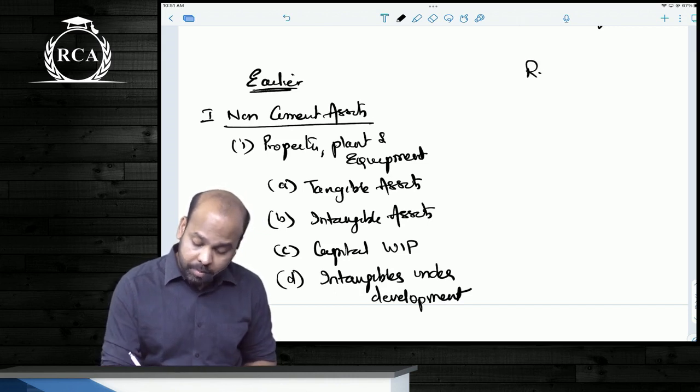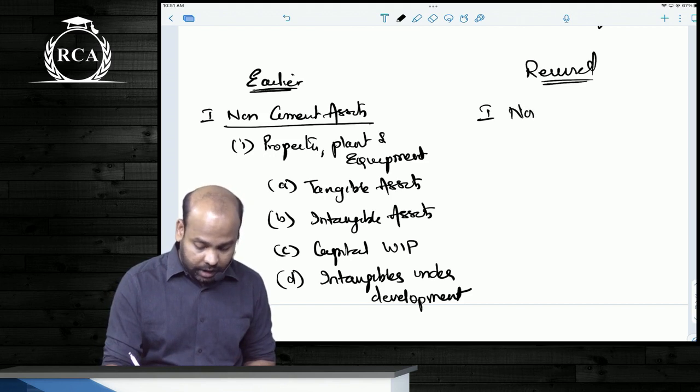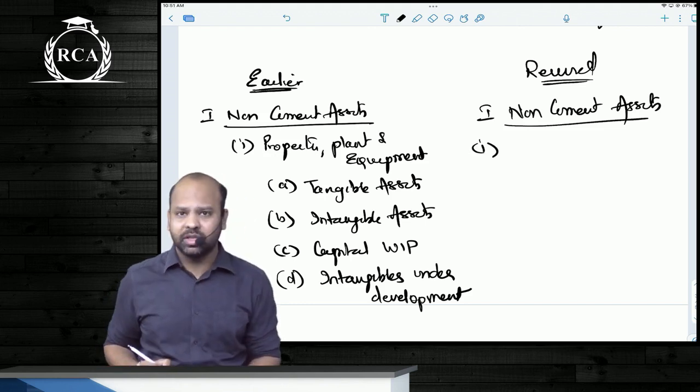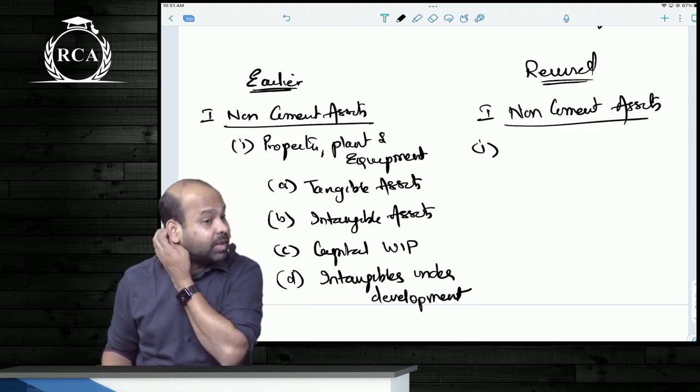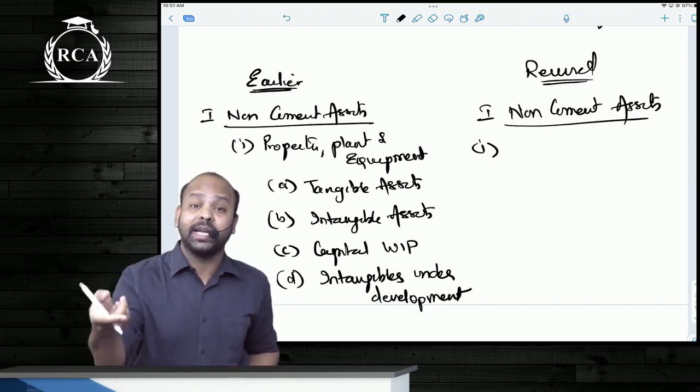Now, if you talk about the revised scenario, under the side heading non-current assets, the side heading to be used. See guys, it does not make sense to use the word property, plant and equipment as a side heading when you're also including intangible assets under it.